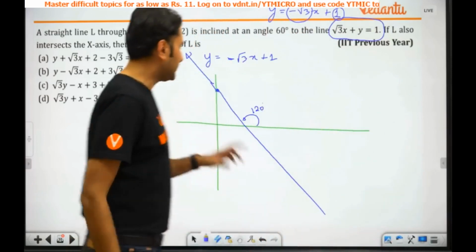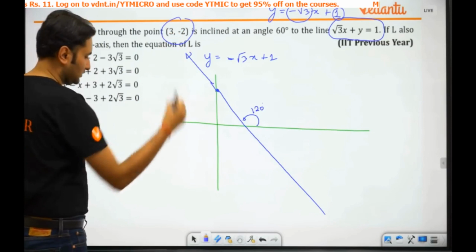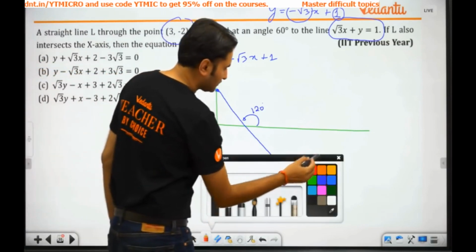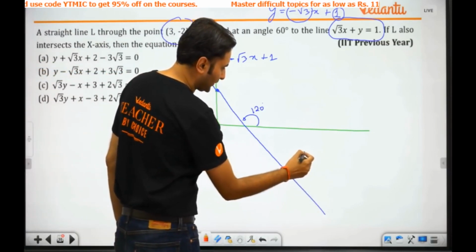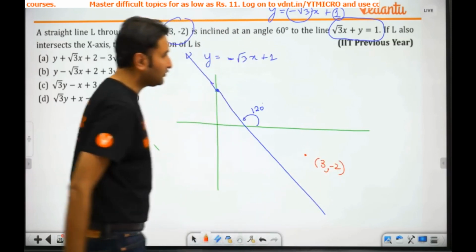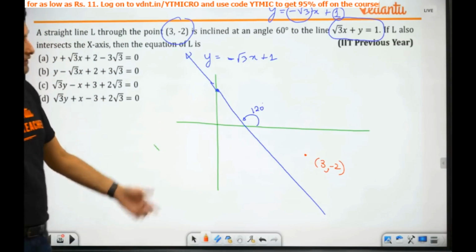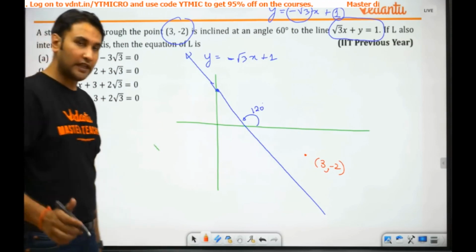अब क्या बोल रहा है? It says there is a point 3 comma minus 2. अच्छा, there is a point 3 comma minus 2. तो कहीं पे होगा point 3 comma minus 2. Okay, 3 comma minus 2. From where a line is drawn which is inclined to the given line at 60 degree. अच्छा, how many lines will be there?